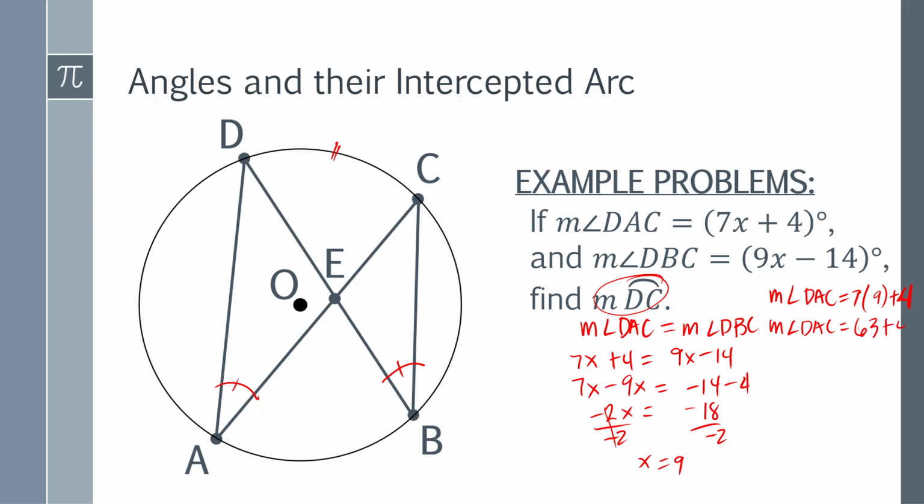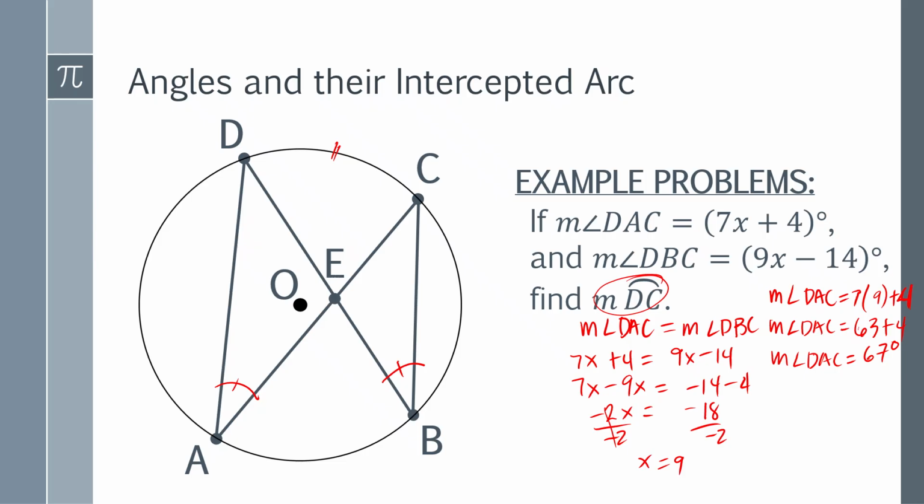63 plus 4. And 63 plus 4 is 67, so the measure of arc DAC is actually equal to 67 degrees. But we are finding for DC. Since we already have an angle, which is DAC, how will you find the measure of DC?